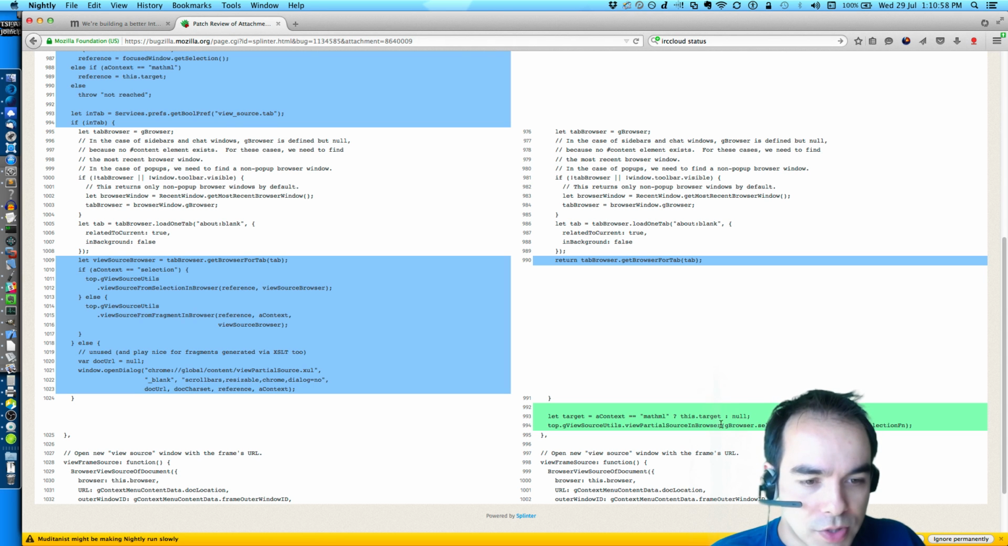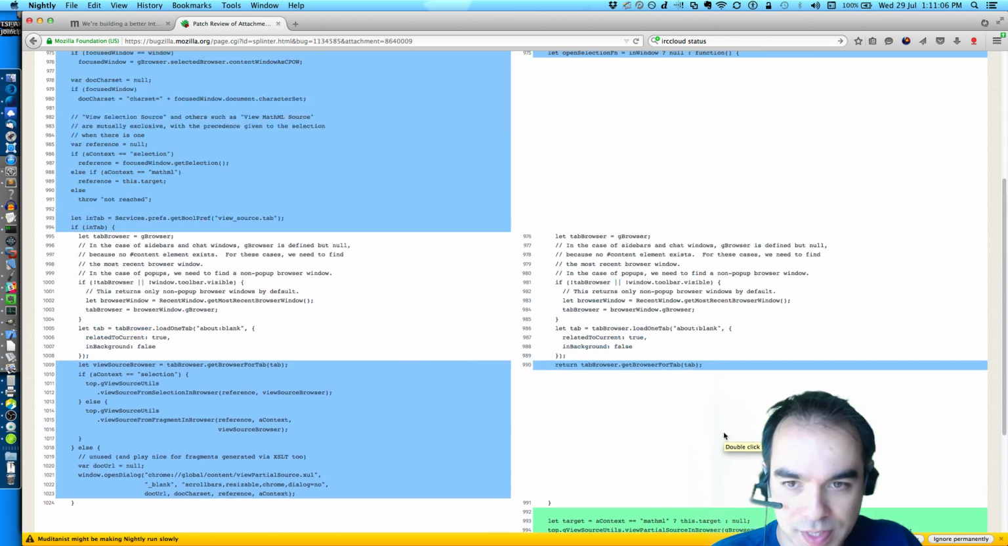And he calls view partial source in browser. He passes in the browser, the target capal, and then an open selection function. So this is new, this view partial source in browser thing.